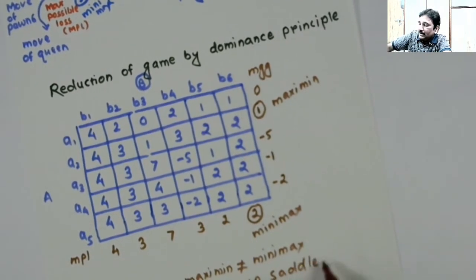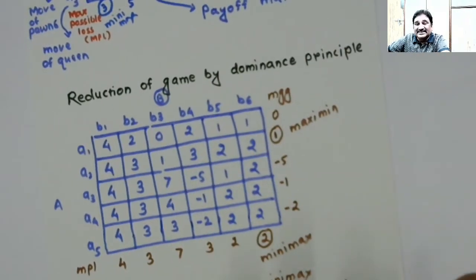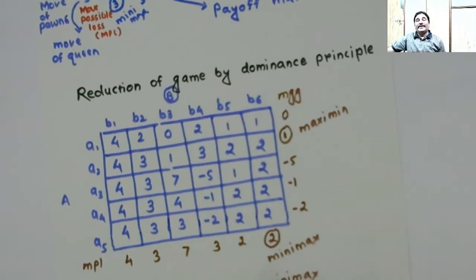What does that mean? There won't be a pure strategy. That means both the players will be using multiple courses of action. But this game is a little big to do the analysis. If it is possible for us to reduce some of the courses of action, we will get a smaller matrix, which will be manageable.